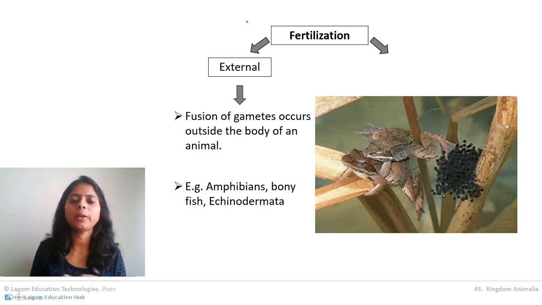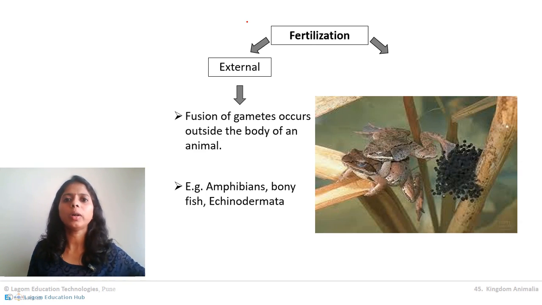Means what happened? Try to understand. The female goes ahead, decides on one place and lays eggs in water. Bony fish as well as frog females go ahead and lay eggs in water. Then the male follows the female.